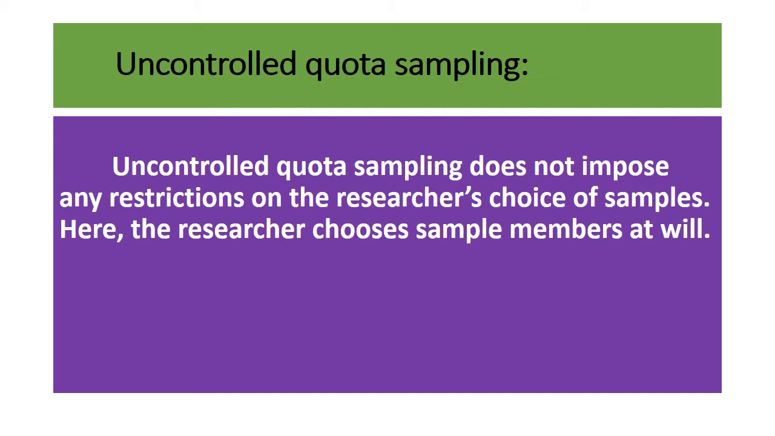What is uncontrolled quota sampling? Uncontrolled quota sampling does not impose any restrictions on the researcher's choice of samples, and here the researcher chooses sample members at his or her own will. So in controlled, there will be restrictions or limitations in collecting the sample, and in uncontrolled, there will not be any restrictions or limitations in collecting the sample. So the samples will be selected based on the willingness of the researcher.